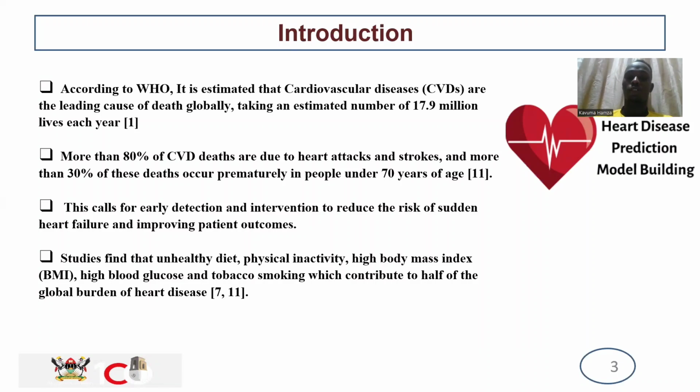So according to the World Health Organization, it's estimated that cardiovascular diseases are the leading cause of death globally, taking an estimated 17.9 million lives each year. More than 80% of the CVD deaths are due to heart attacks and strokes, and more than 30% of these deaths occur prematurely in people under 70 years of age. This calls for early detection and intervention to reduce the risk of sudden heart failure, improving patient outcomes. Studies find that unhealthy diet, physical inactivity, high body mass index, high blood glucose, and tobacco smoking contribute to half of the global burden of heart disease.